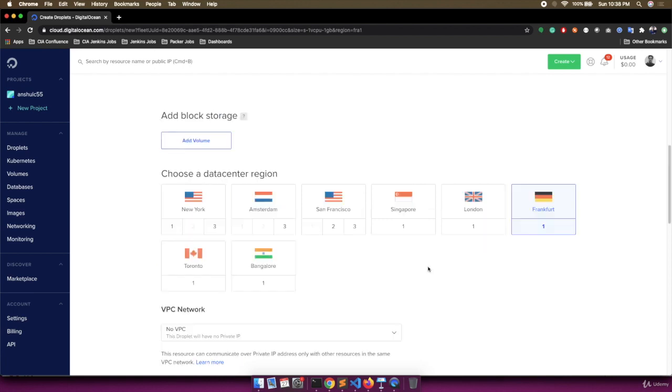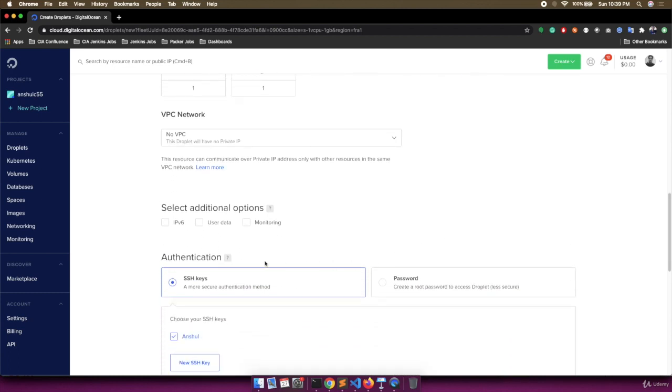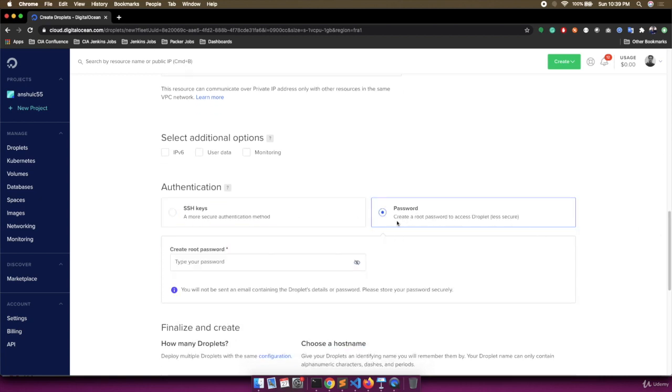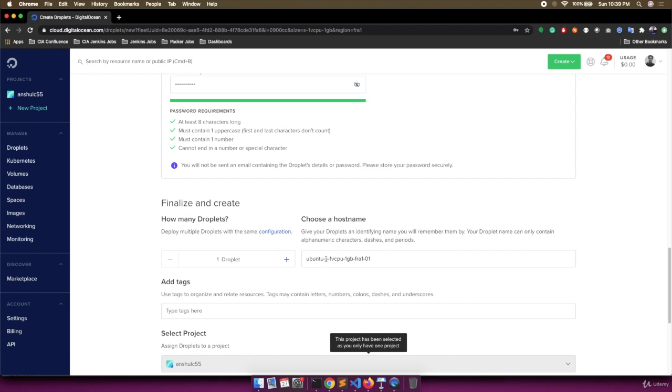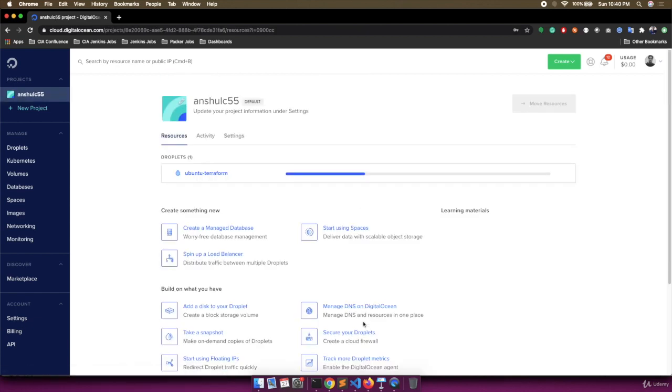Now the default data center is already selected. If you want, you can select any other data center. I'm not going to change this. I'm not going to select any additional options, and instead of the SSH key, I will go with the password. I have provided a valid password, and here are the conditions for a valid password. After this, if you want, you can change your machine name. Suppose I change it to Ubuntu Terraform. This is going to be my machine name. Now I need to click on create droplet. This will create a cloud machine on DigitalOcean.